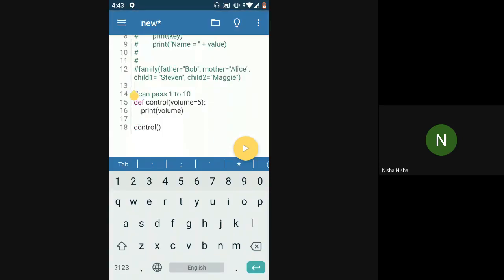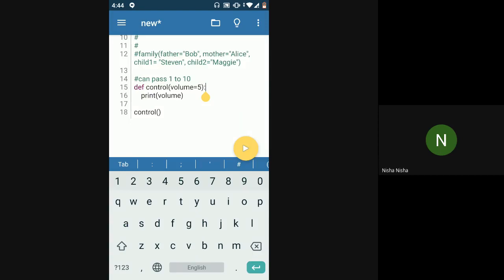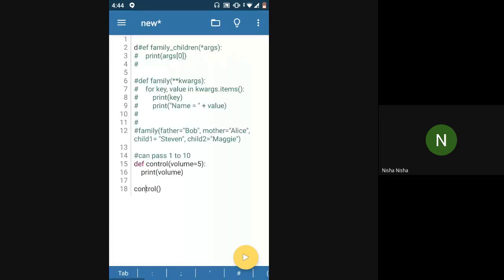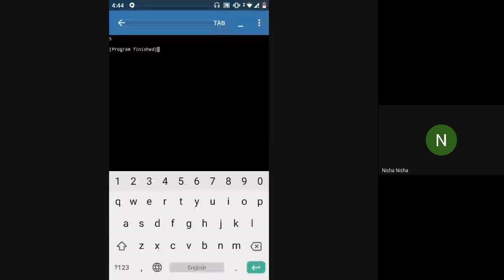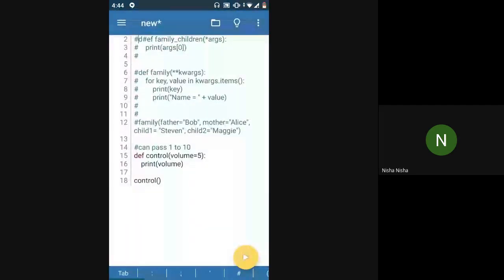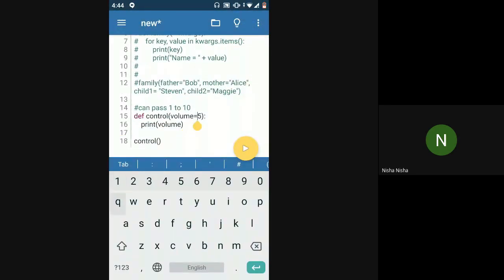When I say volume is equal to 5, now even if I don't give any input to the control function, it will set what will be okay. Even if I do not give it any input, it takes the default value as the input. So whenever you have a default value associated with your parameter, like in this case 5 was the default value associated with this volume parameter, and you call the function without any argument, it will take the default value.